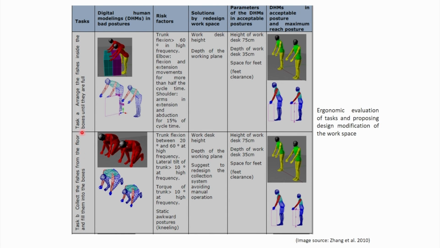So, tasks are shown in the first column, then digital human modeling with bad posture in the existing scenario, what type of posture they are adopting, and in those postures, various risks are associated, that is mentioned in the third column.